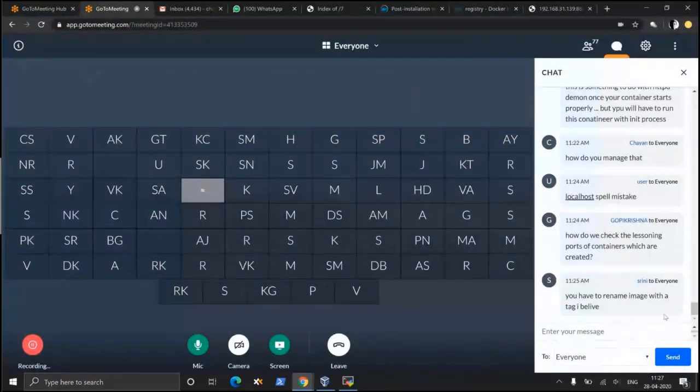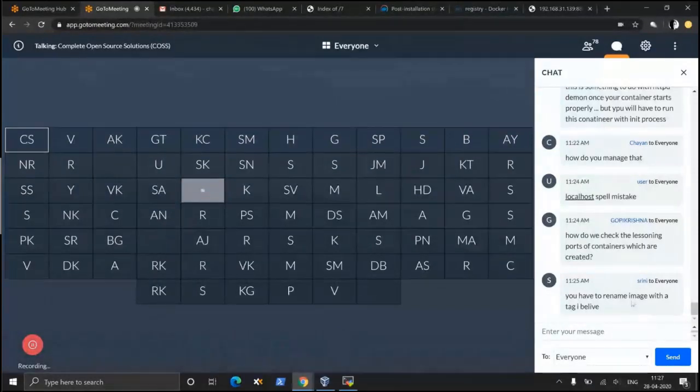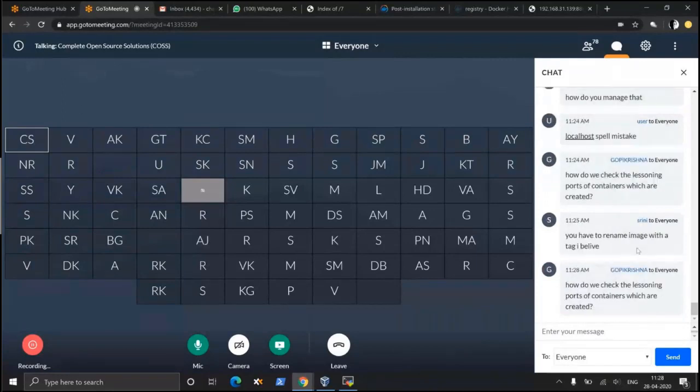Somebody asked about renaming the tag. We did rename the tag, but the tag itself was wrong. The spelling of localhost was incorrect. Somebody pointed out the localhost spelling mistake. I discovered it later on, and that caused all the problems.